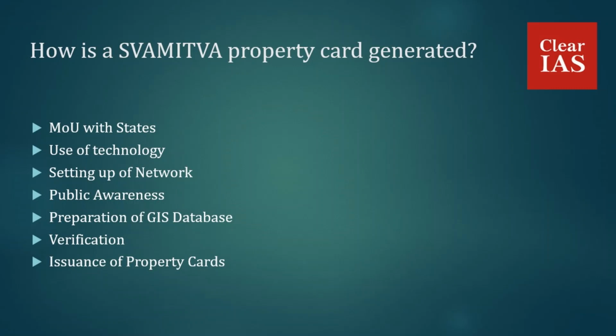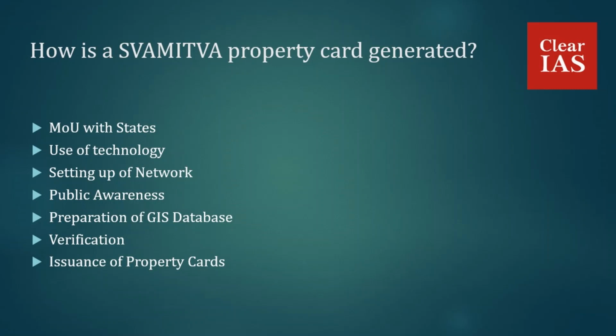Then there is the preparation of the GIS database, that is, the residential area of the village is demarcated, and each rural property is marked with limestone. Then drones are used for large scale mapping of the rural residential area. The next step is verification, that is, after creation of maps, a ground verification process by drone survey teams follows, and corrections, if any, are made. At this stage, inquiry, objection process, and conflict and dispute resolution are completed. And finally the property card will be issued.